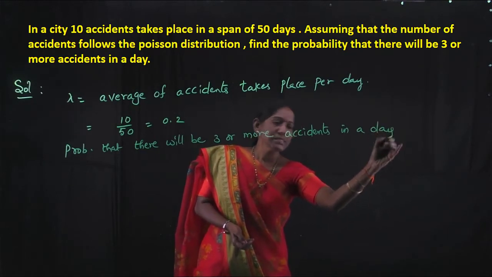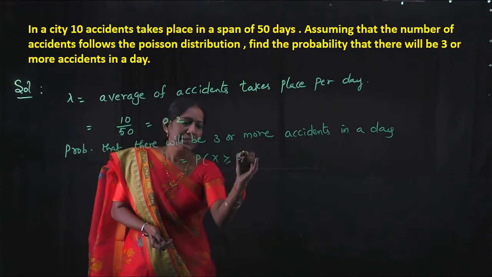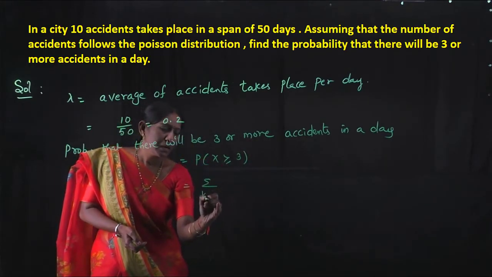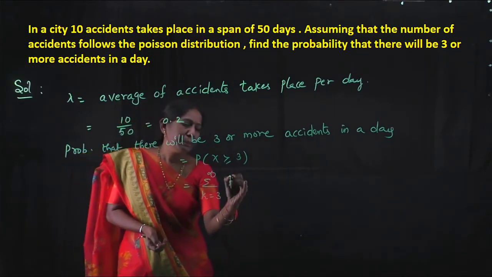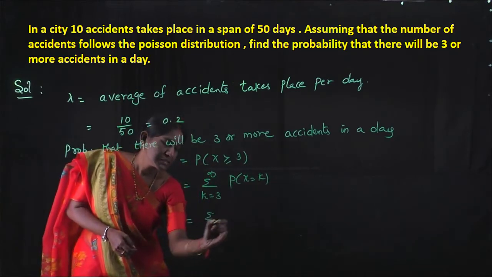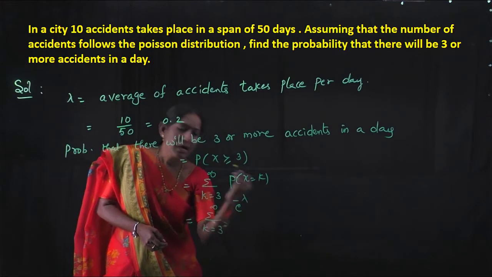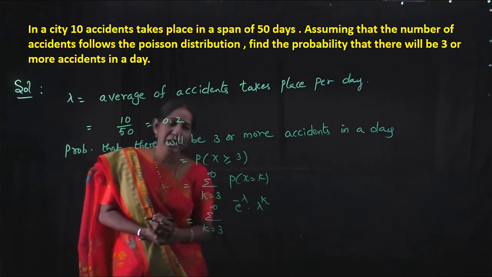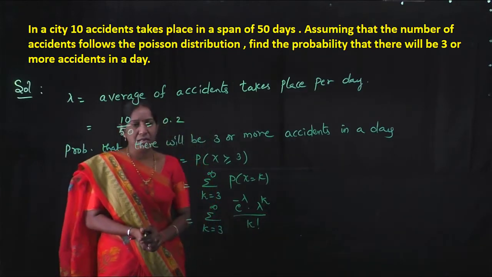That is equal to P of x greater than or equal to 3, which is sigma k equal to 3 to infinity P of x equal to k, that is e to the power minus lambda, lambda to the power k by k factorial.